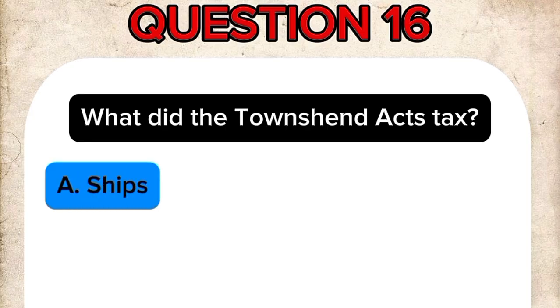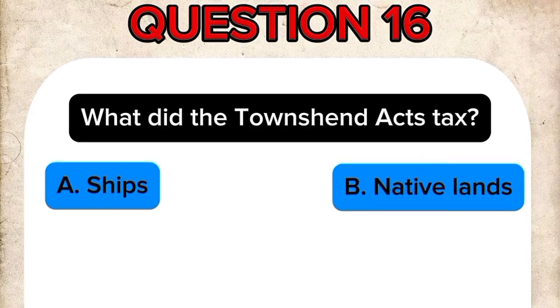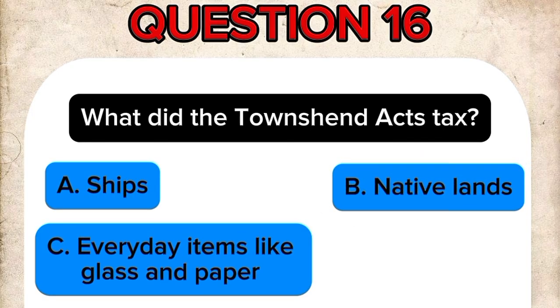Question 16. What did the Townshend Acts tax? A. Ships. B. Native lands. C. Everyday items like glass and paper. D. Horses.